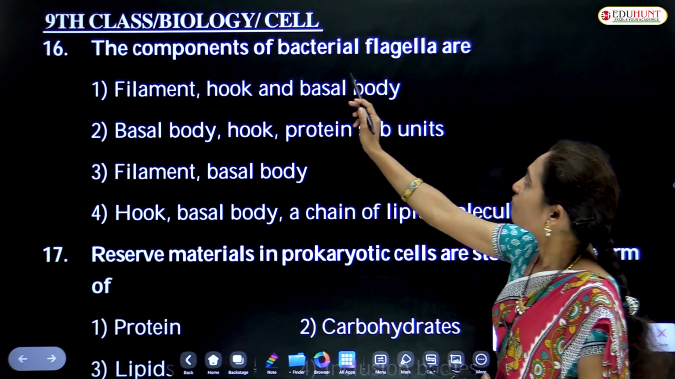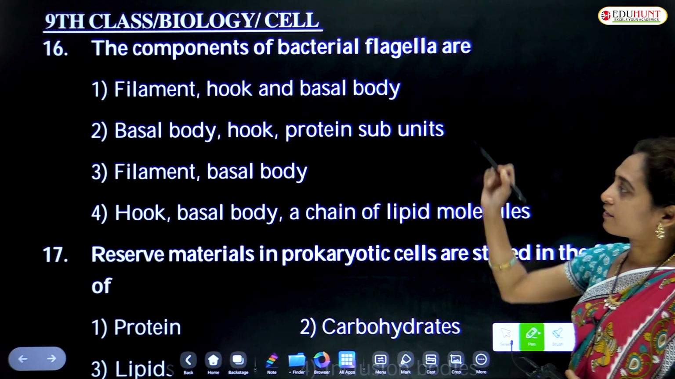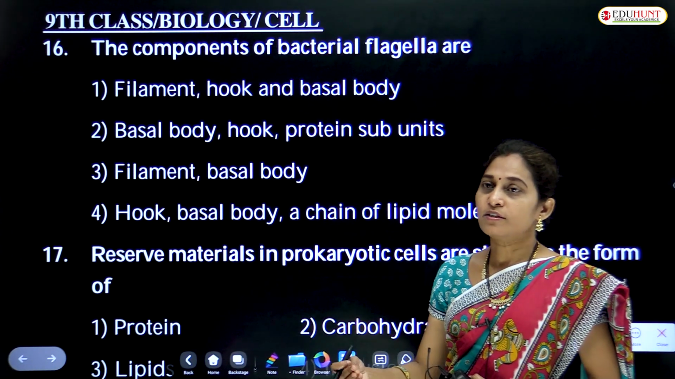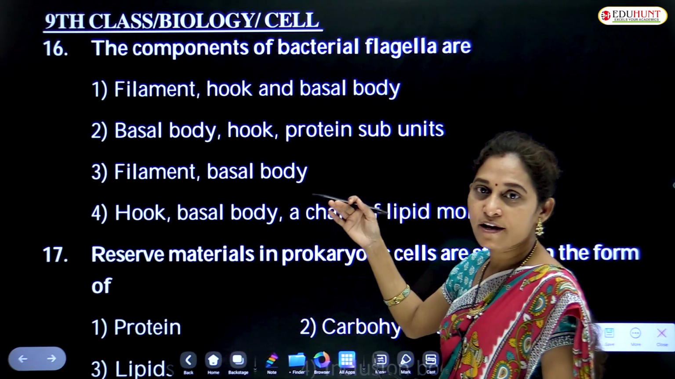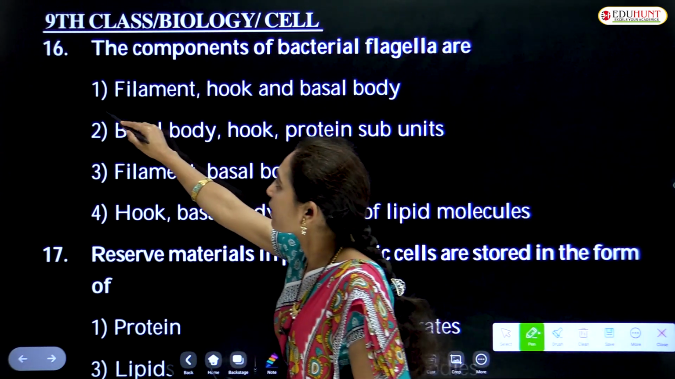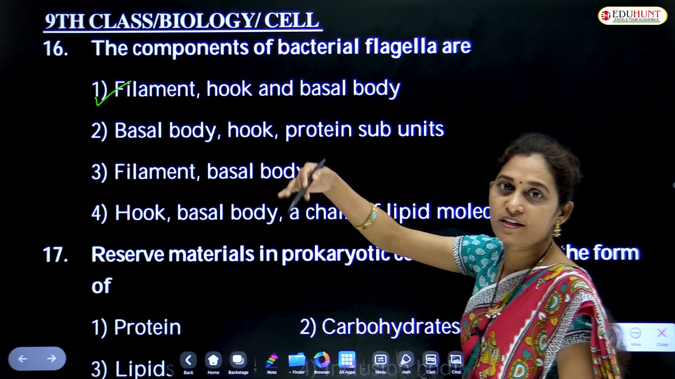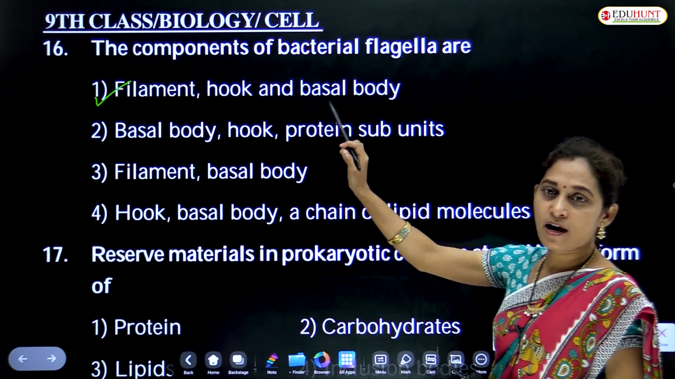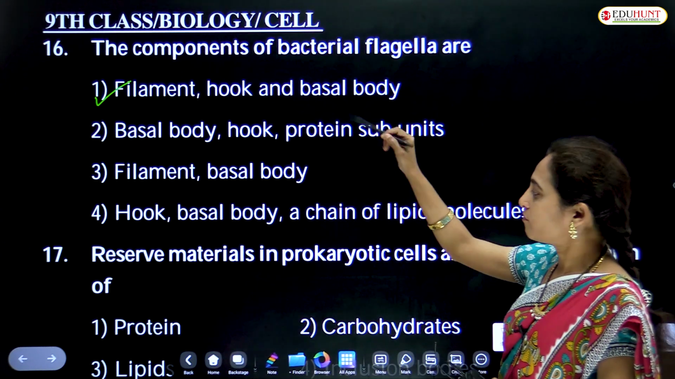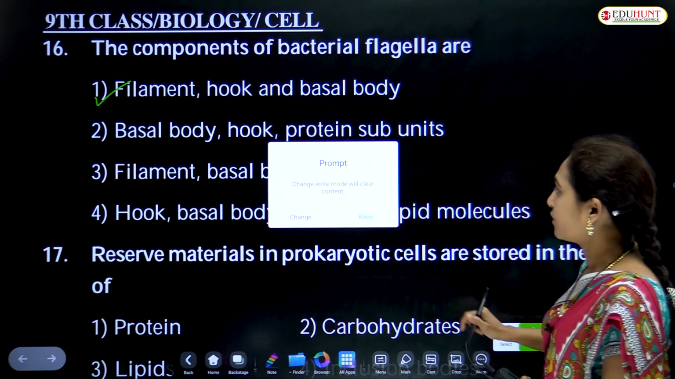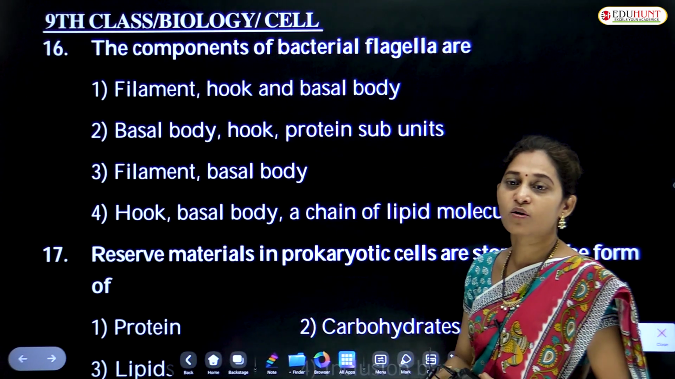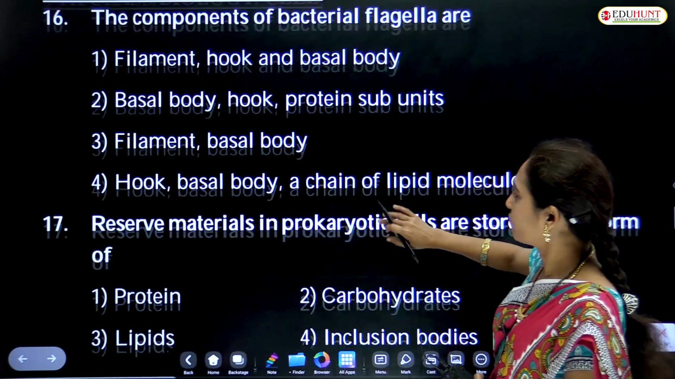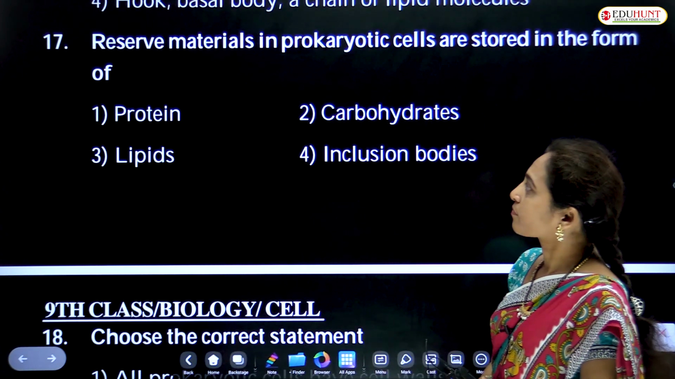The components of bacterial flagella are filament, hook and basal granule or basal body. This is the right option. It is a straight question. Filament, hook and basal body are the three parts of the flagellum. What are flagella? These are the motile structures. They help in motility, movement of cells.